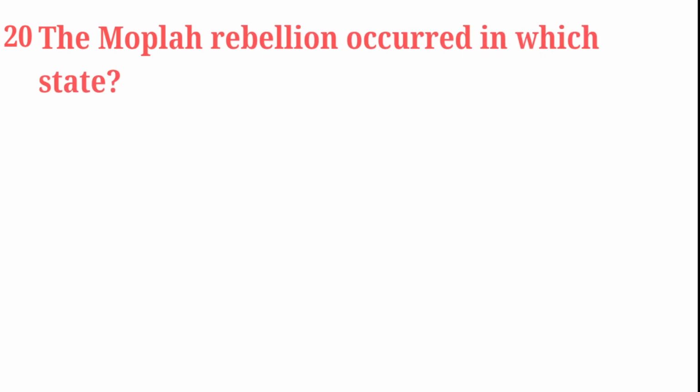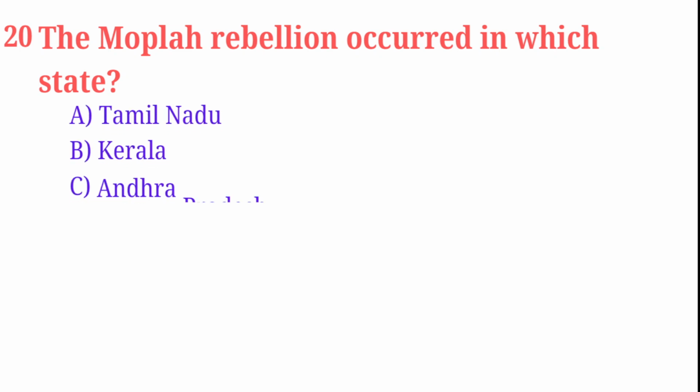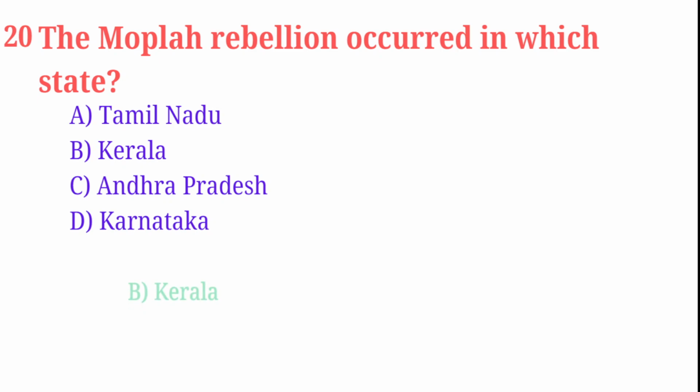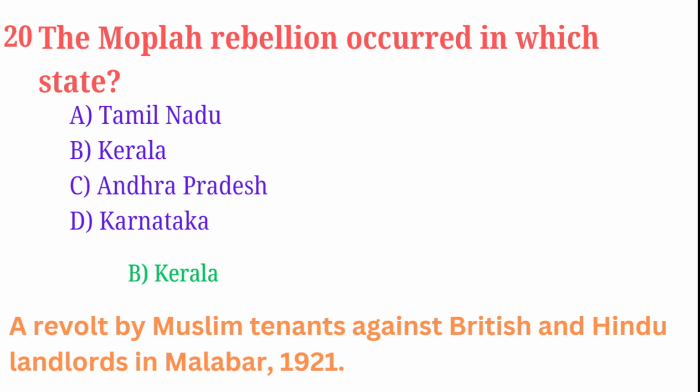The Mopla rebellion occurred in which state? Tamil Nadu, Kerala, Andhra Pradesh, Karnataka. Correct answer is Kerala. A revolt by Muslim tenants against British and Hindu landlords in Malabar in 1921.